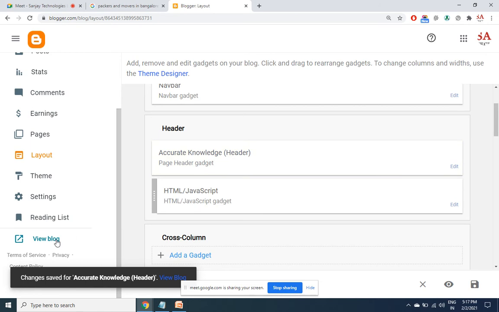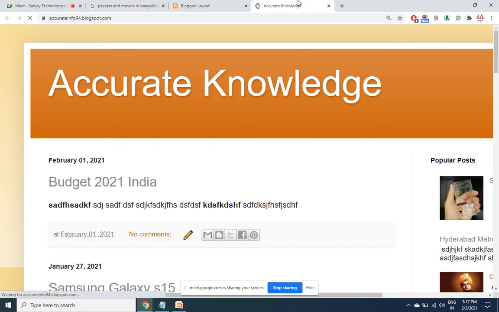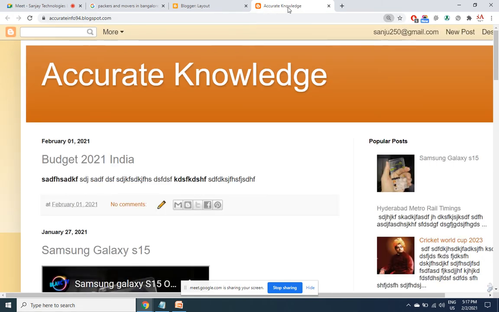Now I'm going to open my blog. After you have initiated a blog in Blogger without changing the theme, this is how it would look. I haven't given any title tag, but if I check here in the tab, a title is automatically generated. What is that? Accurate knowledge. This is not the title tag.